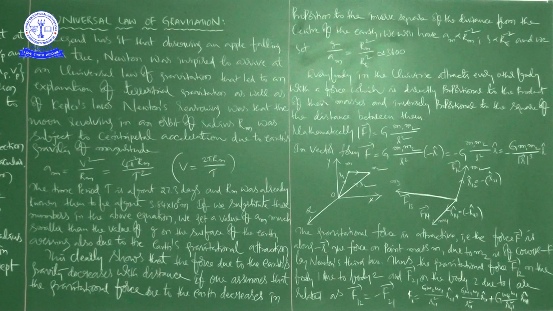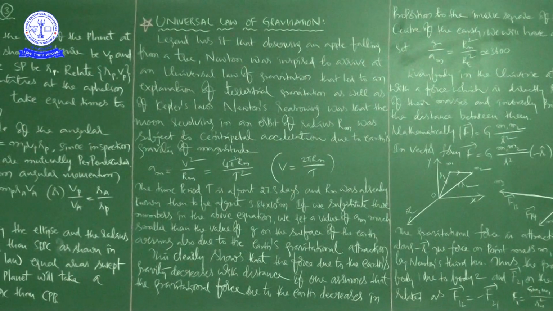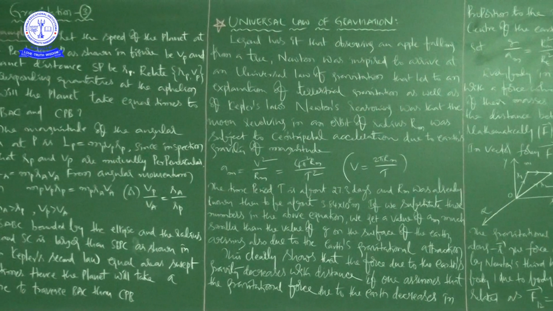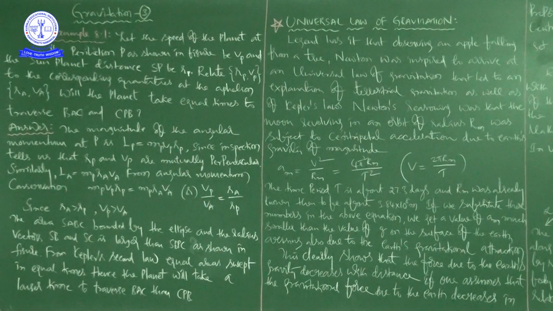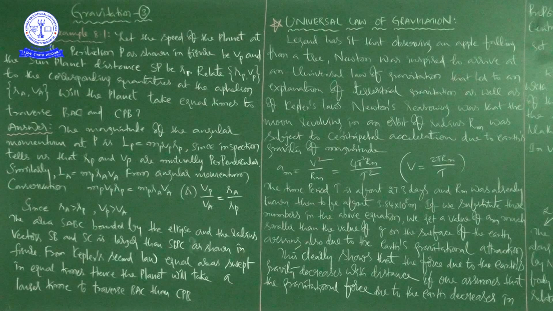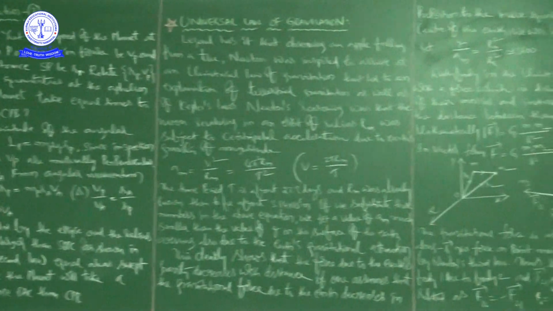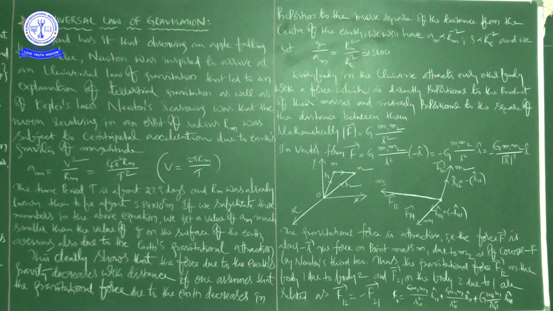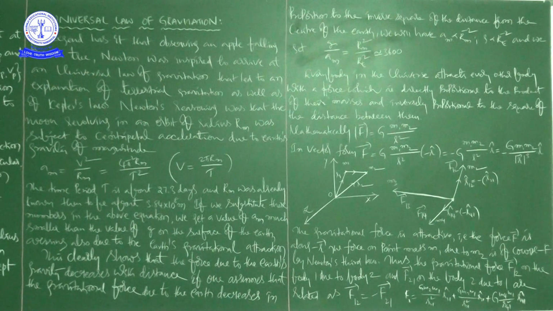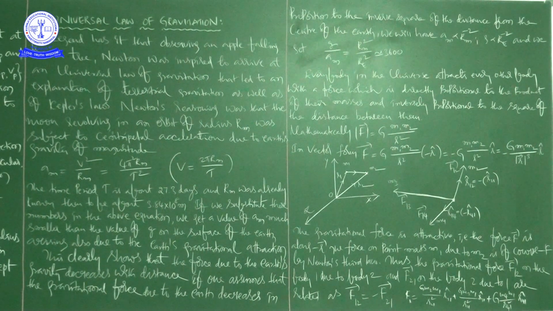We cross checked and found that the planet will take a longer time to traverse BAC than CPB. After that we started to discuss the universal law of gravitation, which is very important, not only from the board point of view but for NEET also. We have to be in a position to apply this formula wherever we want.